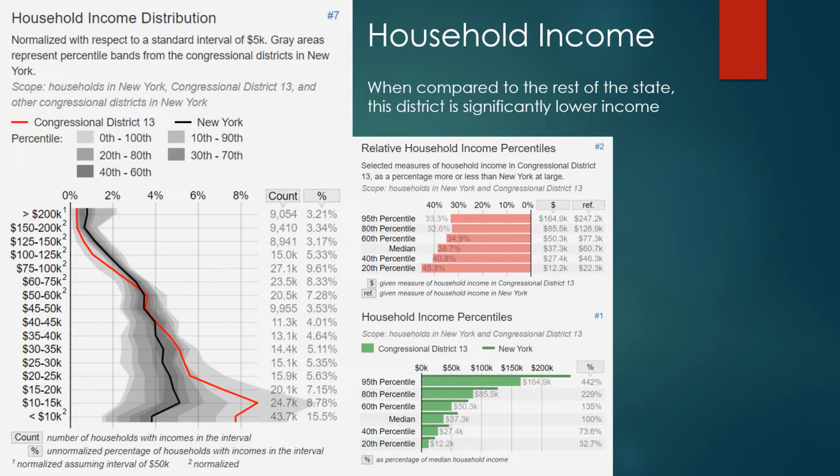So that means that the people in this district are lower income than the rest of the state, marginally, of course. Not certainly, but definitely more lower or middle income people in this district than in the rest of the state, average, anyway. The biggest spike you can see is down in that 10 to 15,000 a year range at 8.78% of the district.